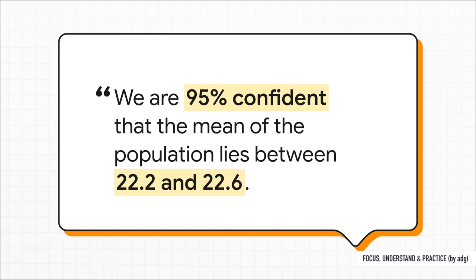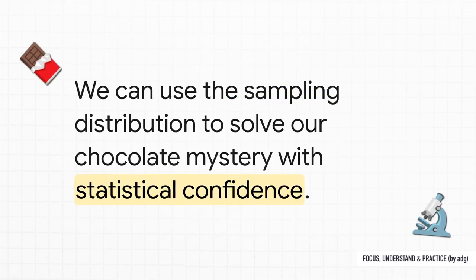This lets us say something incredibly powerful, like this. We are 95% confident that the true average of all the chocolate bars is somewhere between 4.85 and 4.95 grams. Notice we're not 100% certain, but now we can actually measure our uncertainty. And with this tool, we can finally crack the case. Instead of jumping to conclusions with our 4.9 gram sample, we can now ask a much smarter question. We can ask, okay, if the machine was working perfectly at 5 grams, what are the odds we'd get a sample as low as 4.9, just by random luck? And that lets us make a decision with a known level of statistical confidence.